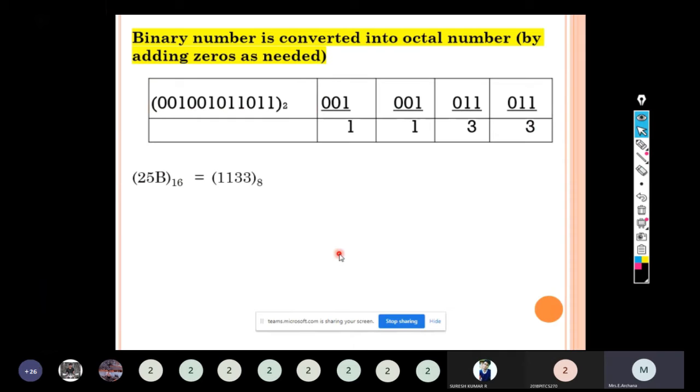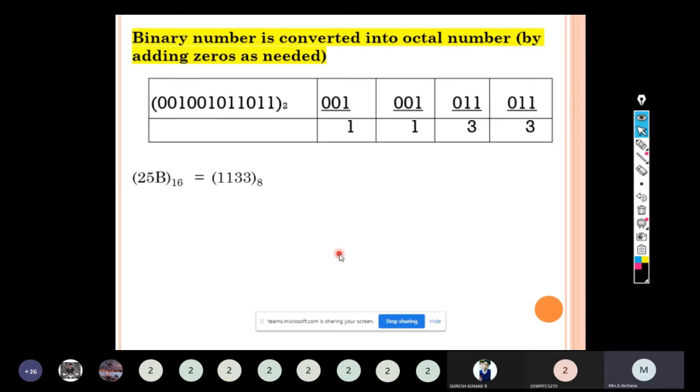So we have seen 6 types of conversion. I will summarize. First one is octal to binary. For the given octal number, we have to write the binary number. Next, binary to octal. By grouping 3 bits, from the LSB for the integer part and from the MSB for the fractional part, the binary number is converted into an octal number. Hexadecimal to binary: for a given hexadecimal number, using the 8421 code, it is converted into a binary number. For the given binary number, by grouping 4 bits, we can get a hexadecimal number.